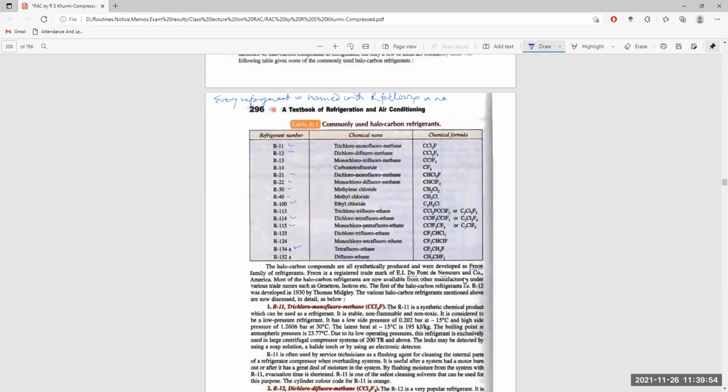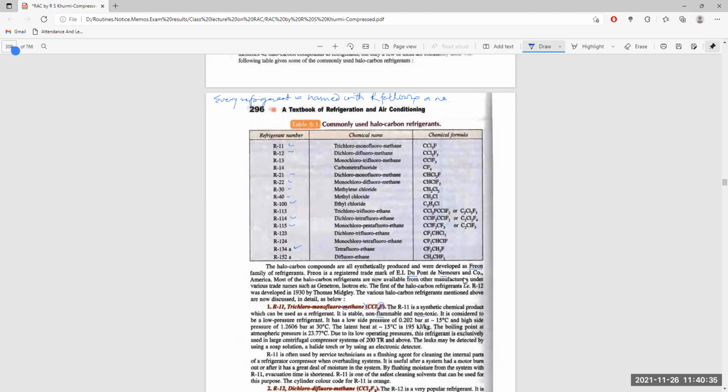Now, what are the different halocarbon refrigerants and what are their properties? Say R11. It has a big name, trichloromonofluoromethane, and methane must be there because it is the methane family. Trichloro means three chlorine atoms are there along with carbon, and monofluoro means only one fluorine atom is present. So carbon, Cl3, and fluorine. It is a synthetic chemical product used as a refrigerant, stable, non-flammable, and non-toxic. So it is considered to be a low pressure refrigerant.